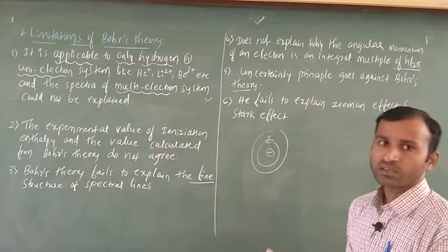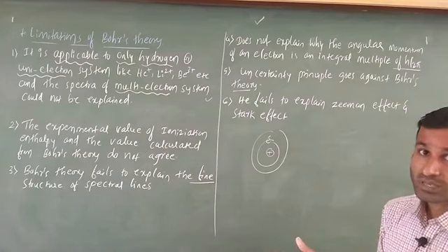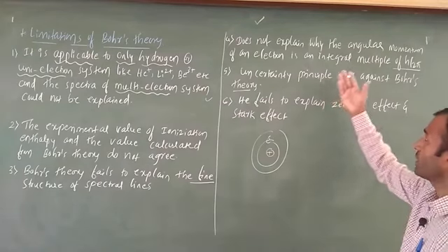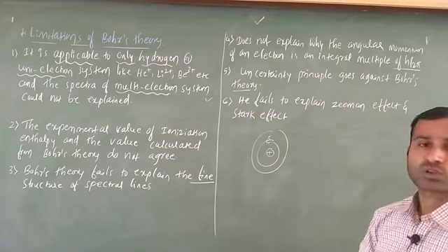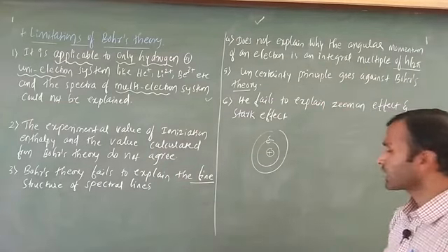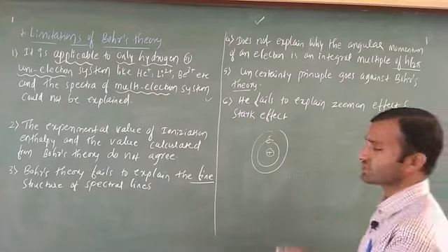Okay, that is why again in this case also Bohr is going to face the problem. That is why Bohr did not give an answer about angular momentum. Why does every electron have an angular momentum? Again this theory is going to fail.